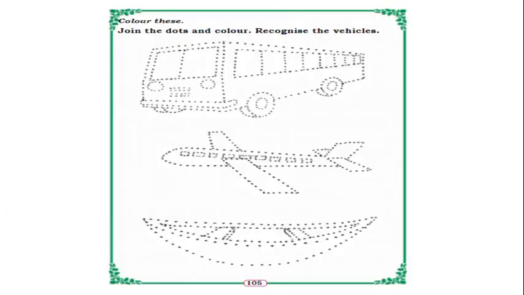And the next one is air transport. The system of vehicles that moves on air is air transport. For example, aeroplane, helicopter, etc. Okay, so these are types of transport.